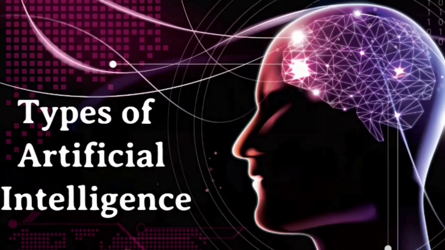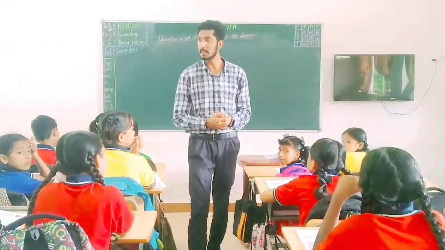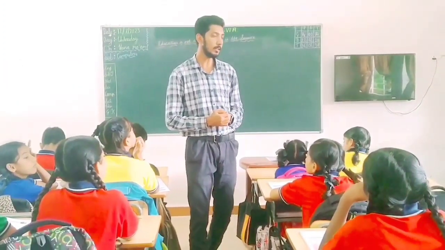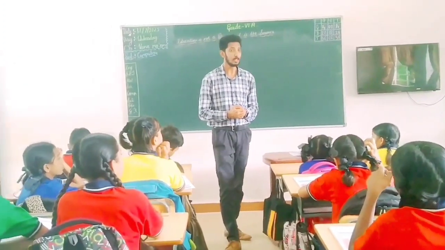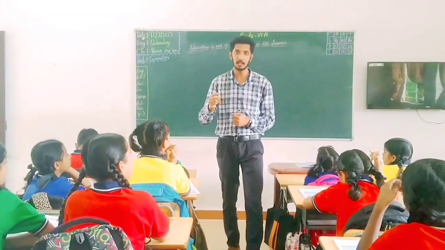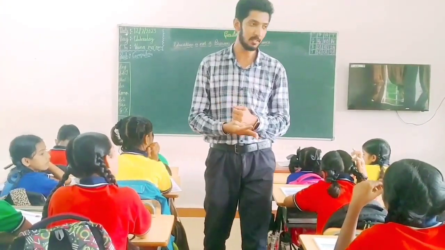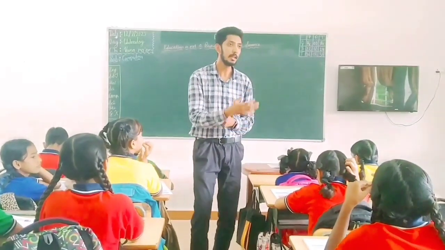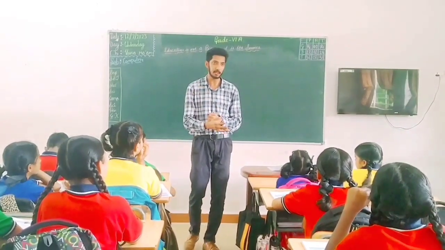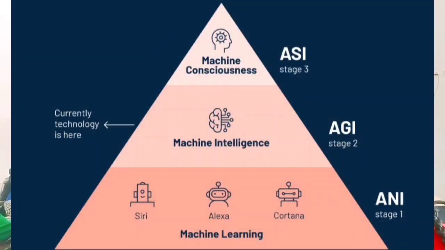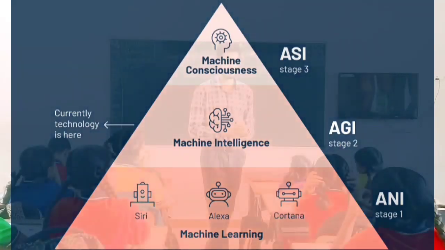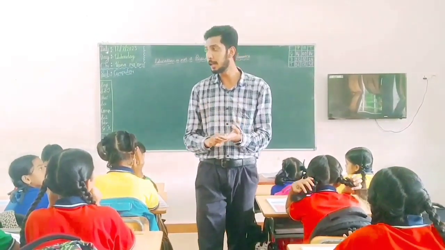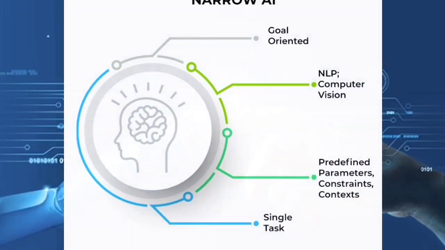So we now know what artificial intelligence is. It is the branch of computer science which deals with creating intelligent machines that can think, learn, and work just like human beings. In this artificial intelligence, we have different categories. Listen carefully. Artificial intelligence is divided into three categories. First category is artificial narrow intelligence. In short, we call it ANI.